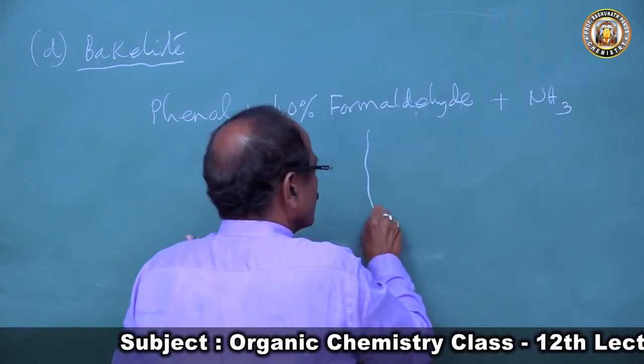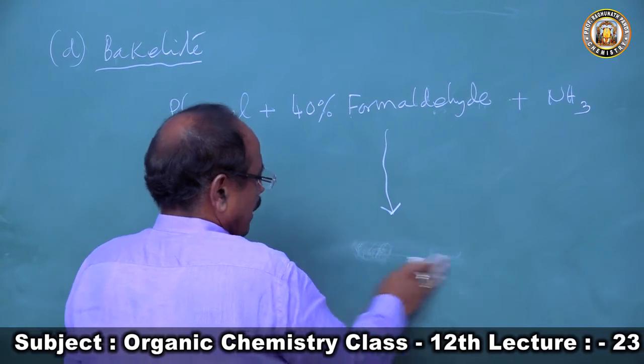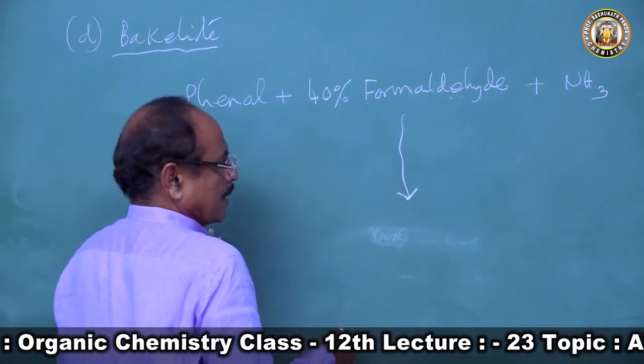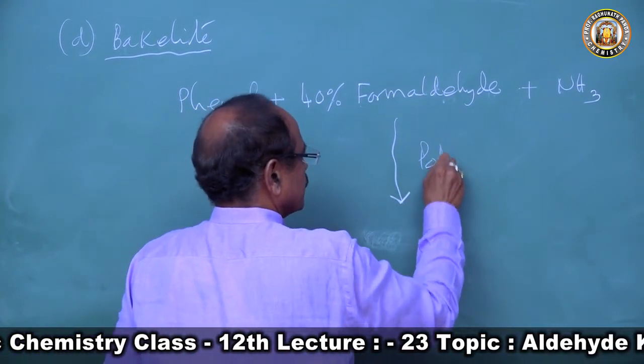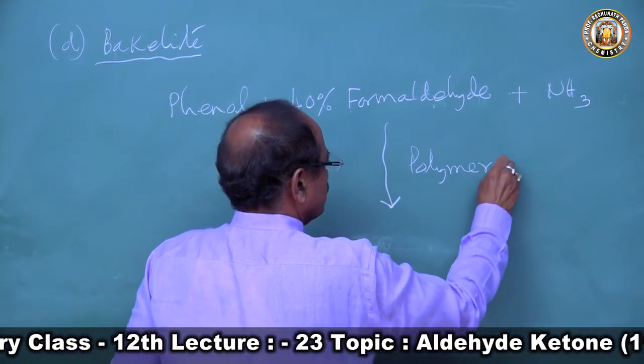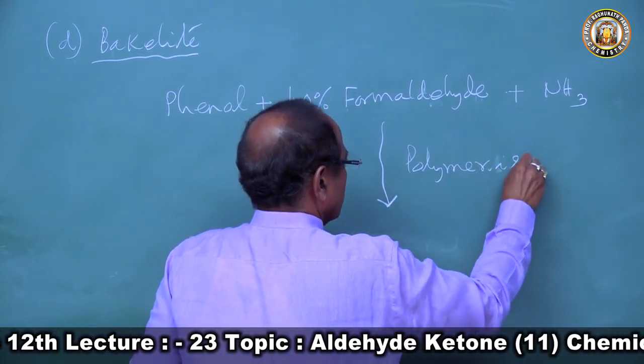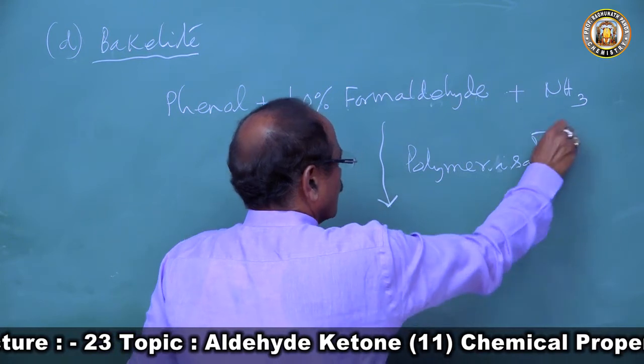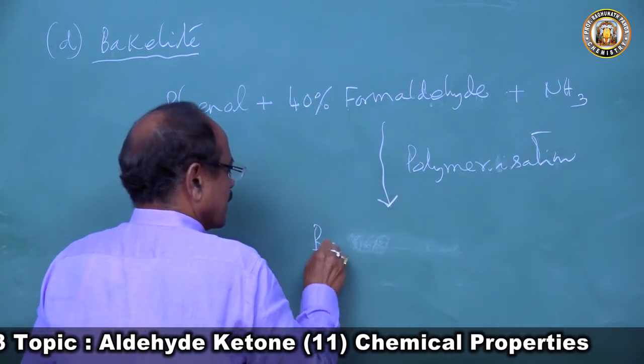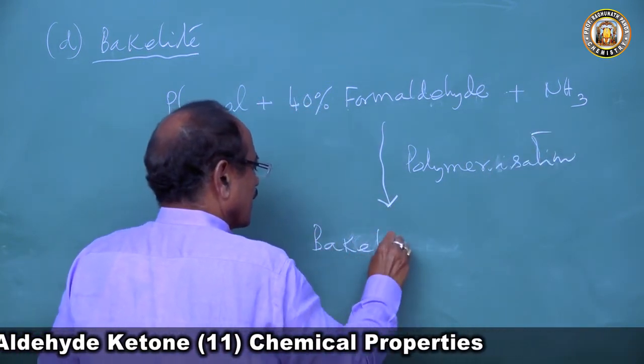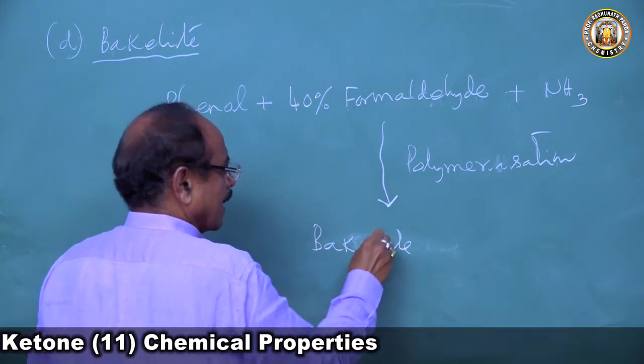Then this undergoes condensation polymerization to produce bakelite.